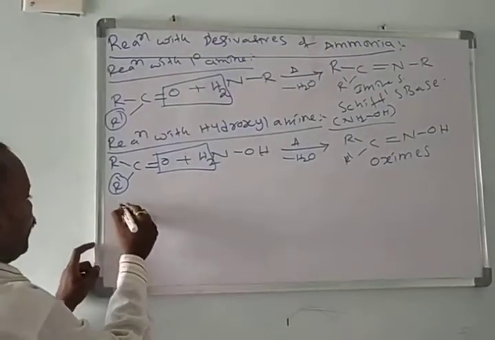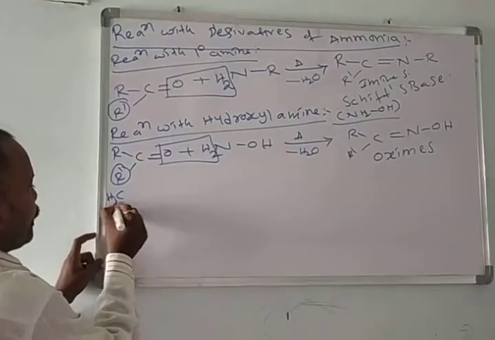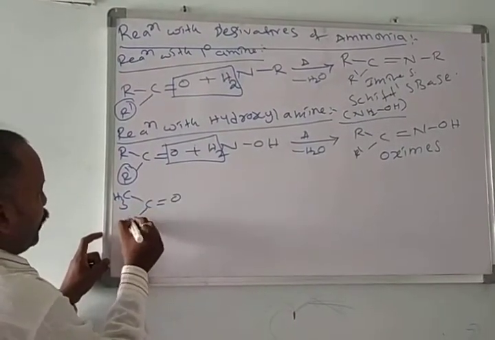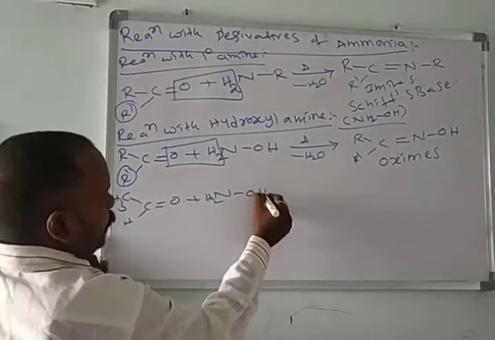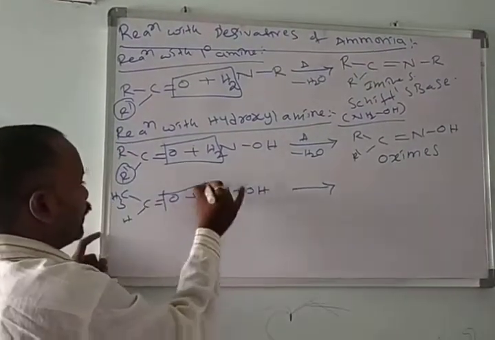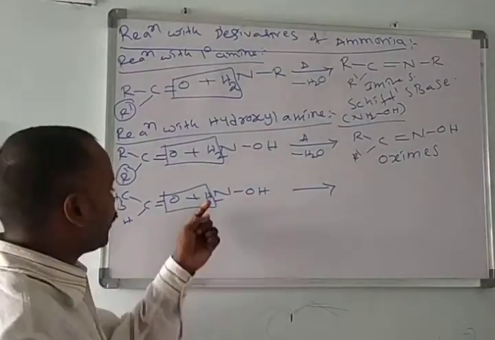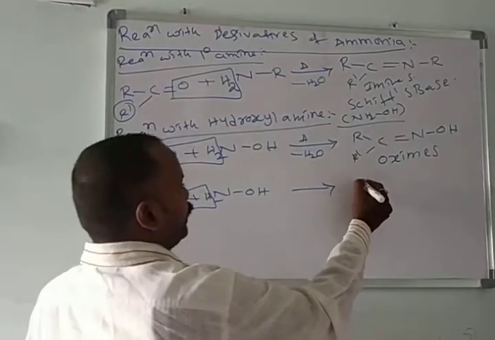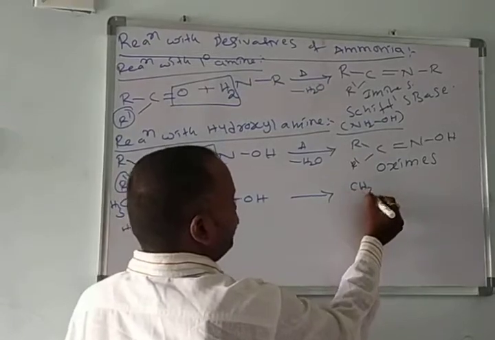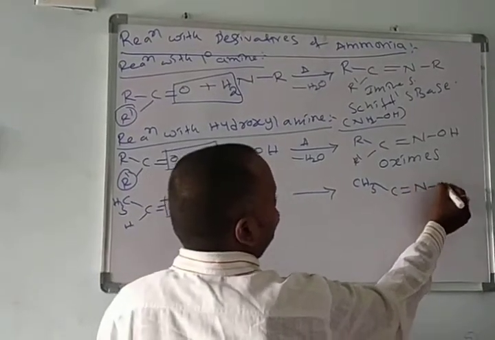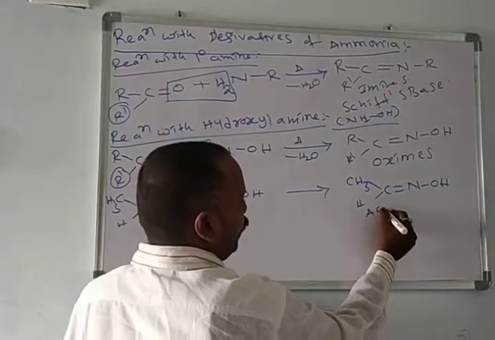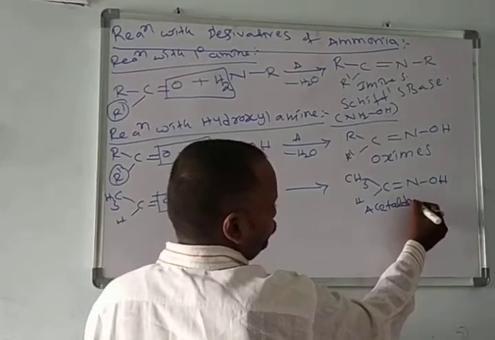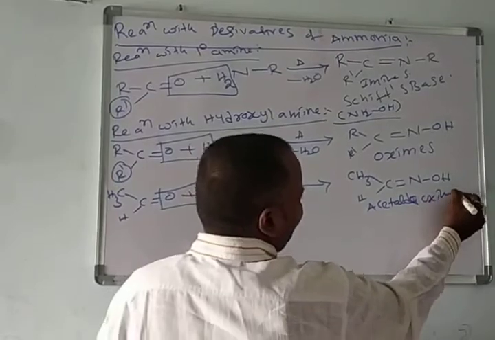Suppose, for example, I am taking acetaldehyde, CH3 C double bond O, H. Condensation with hydroxylamine forms acetaldehyde oxime.